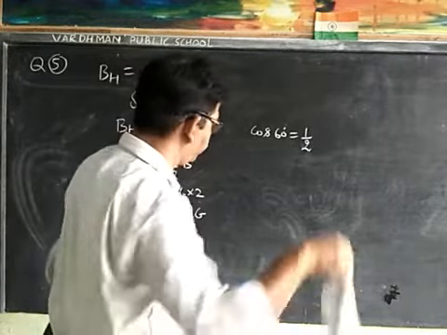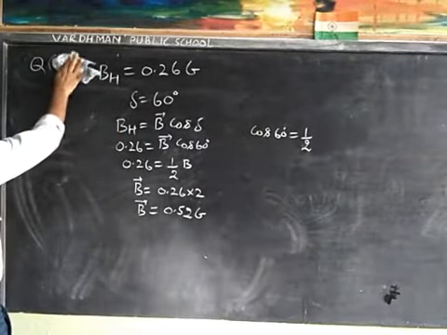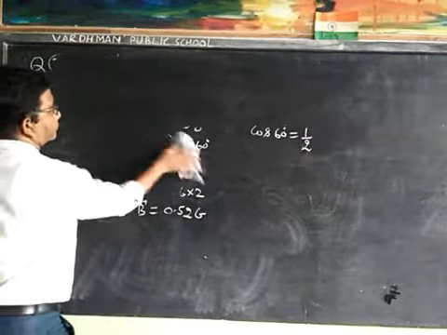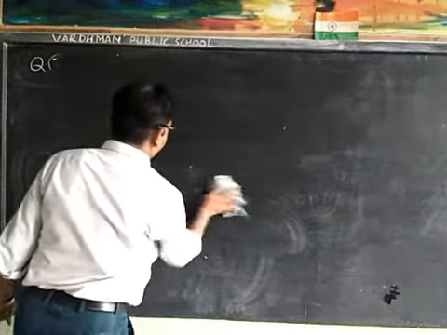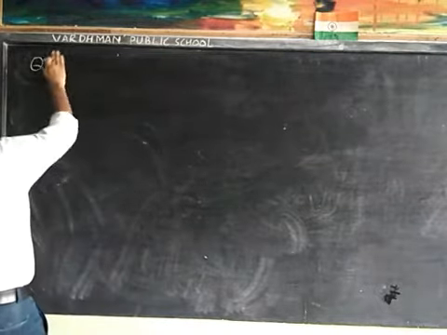Now we will discuss the next numerical, question number 6.